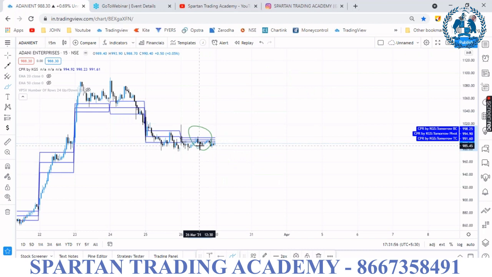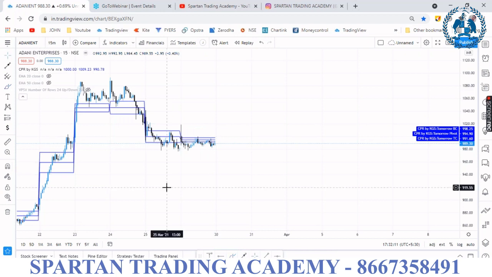On Tuesday, definitely the market will trend like anything. It may be a breakdown or a breakout. Just focus on Adani Enterprises on Tuesday, then you will get some idea. Why? Because it is a narrow CPR. I will tell you what is meant by narrow and what is meant by wide.